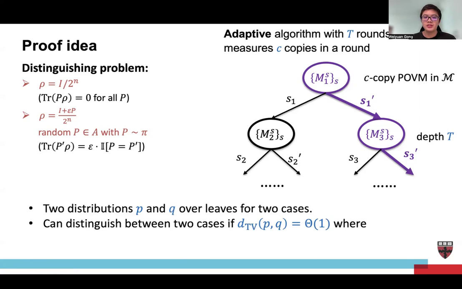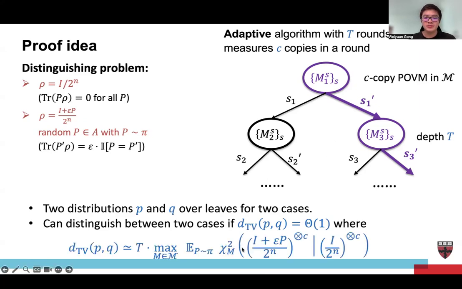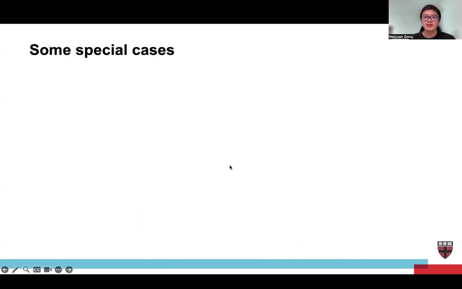And then we can further show that the total variation distance, on the other hand, is at most t times the minimum over all the measurements, maximized over p chosen from distribution pi, of the chi-square divergence of C copies in the second case over C copies in the first case. So this just yields what we want in the main theorem. Okay, so then let's do some calculations for some special cases.